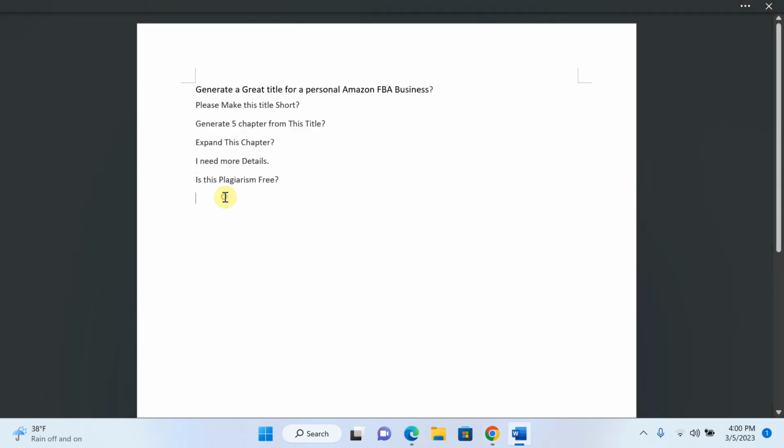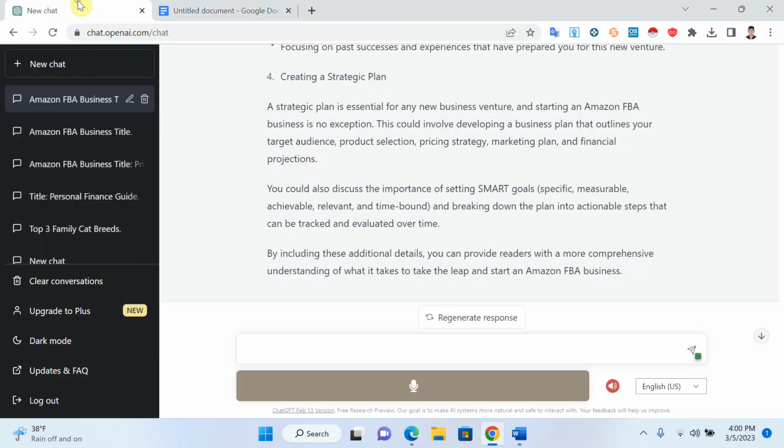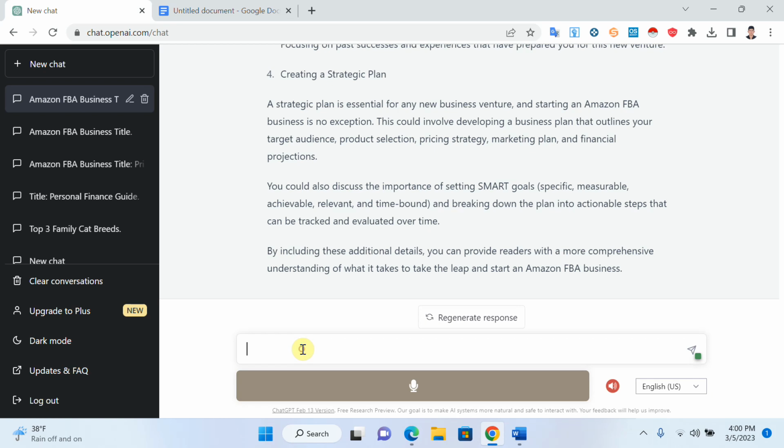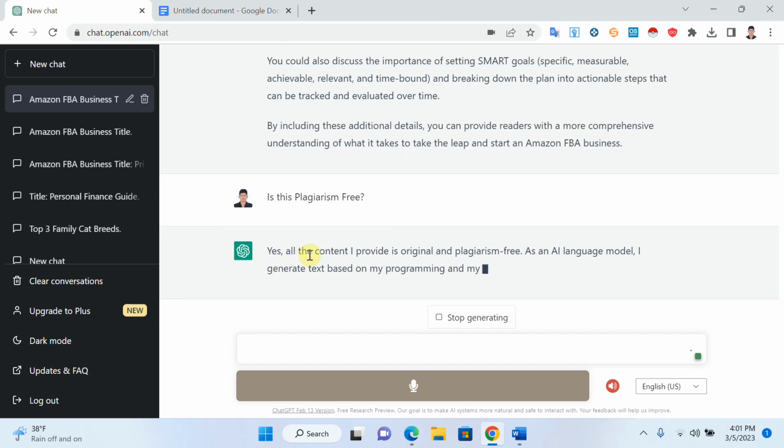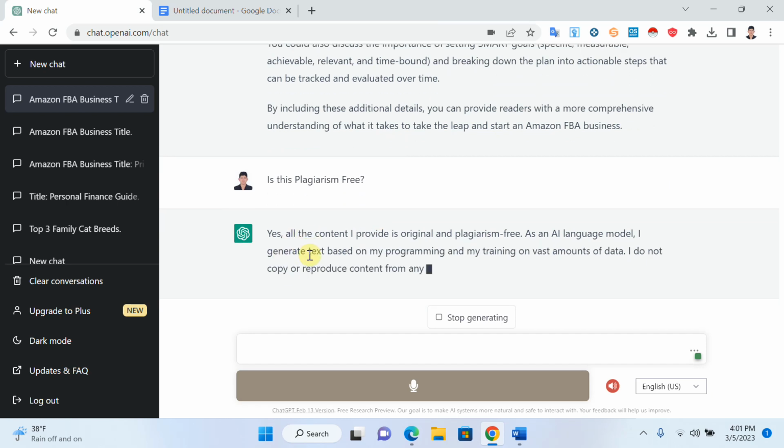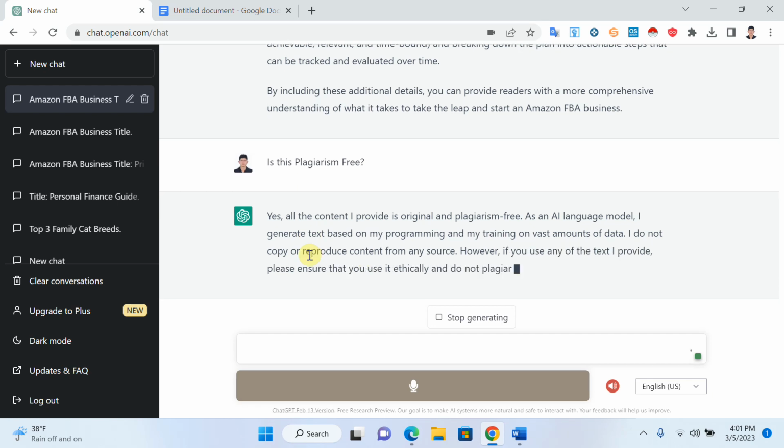And the other thing: if you think the text you get from ChatGPT might have plagiarism, just write here, is this plagiarism free? Just enter. You can see that I just asked it, is this plagiarism free? It says yes, all the content I provide is original and plagiarism free. It means that we can use this book to sell and earn money, right?